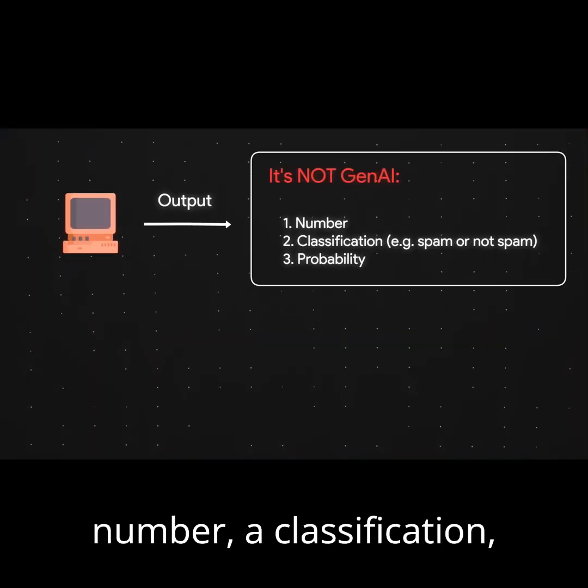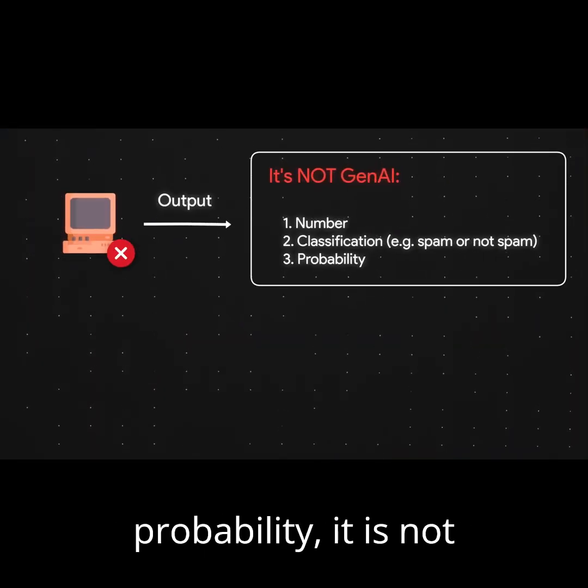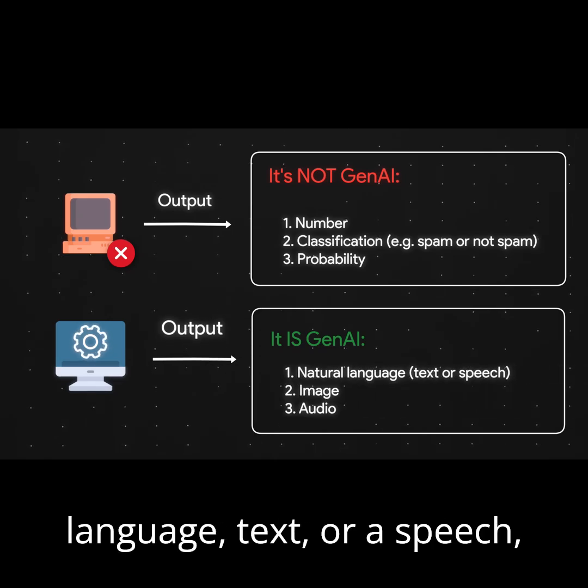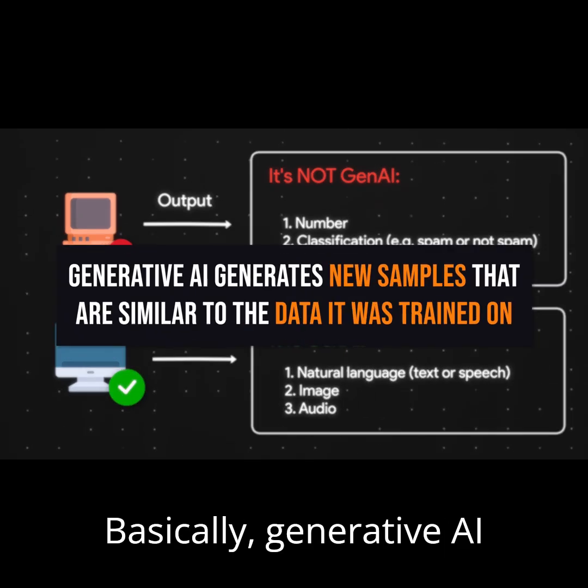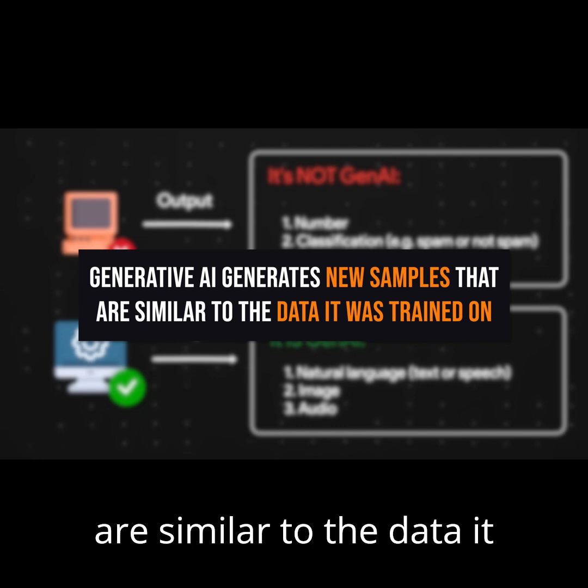There's a super simple way to determine if something is generative AI or not. If the output is a number, a classification, spam, not spam, or a probability, it is not generative AI. It is Gen AI when the output is natural language, text or speech, an image or audio. Basically, generative AI generates new samples that are similar to the data it was trained on.